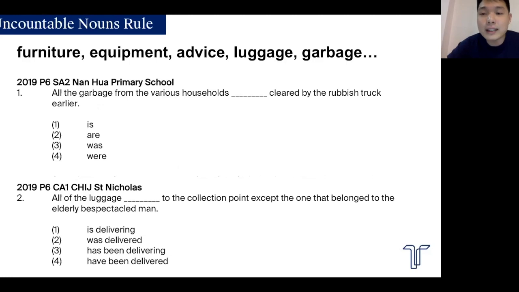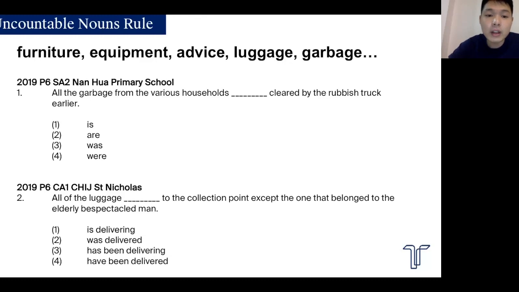Uncountable nouns, another school favorite: furniture, equipment, advice, luggage, garbage. All these are examples of uncountable nouns. Uncountable nouns will always take the singular form. So, all the garbage from the various households was cleared by the rubbish truck earlier. Past tense because of earlier.